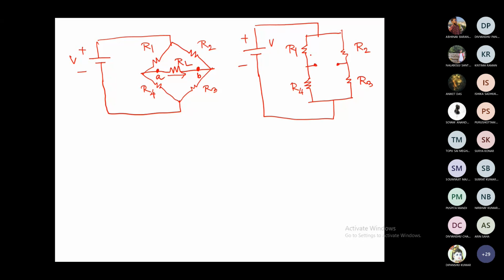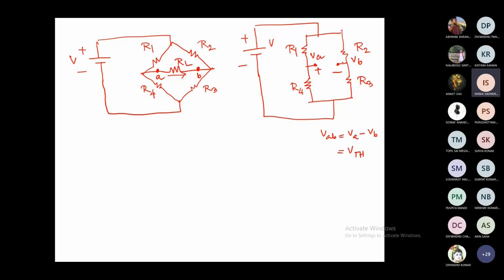So this is your VA and this is your VB, right? We have to find out VAB. VAB is equal to VA minus VB. So this is equal to your VTH, isn't it? That is the open circuit voltage across these two terminals A and B, right? So how can you solve it? You can solve it like this.